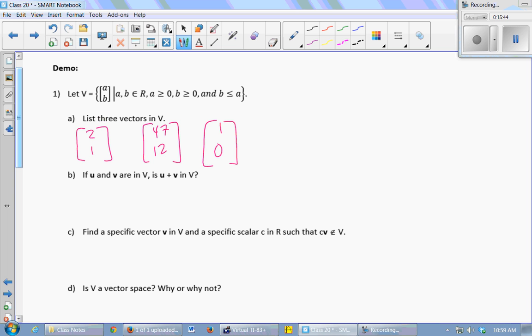All right. If I pick two random vectors from this set and add them together, is the resulting vector in the set? Does it satisfy those properties: real entries, second entry smaller than the first? What can you come up with? All the entries have to be positive. Yeah, that positive thing makes it hard to do. Yeah, impossible to do.